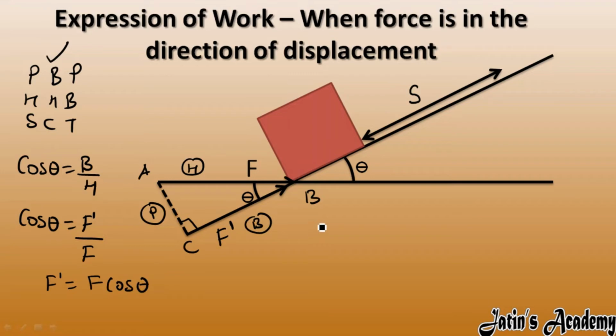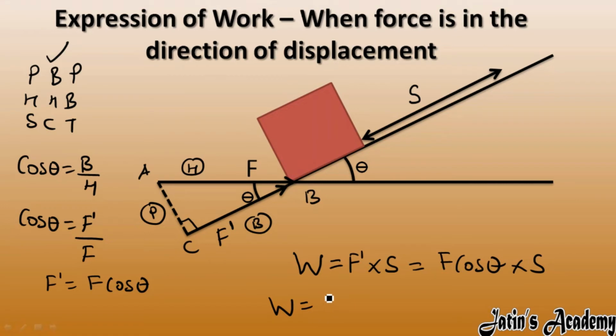So what is the formula of work done? The work done formula is force in the direction of displacement times displacement. Here we are taking this displacement, and force in the direction of displacement. The F dash value is F cos theta, times s. So this is the formula we got, similar to the previous formula, that is Fs cos theta, or you can also write W as F cos theta times s.